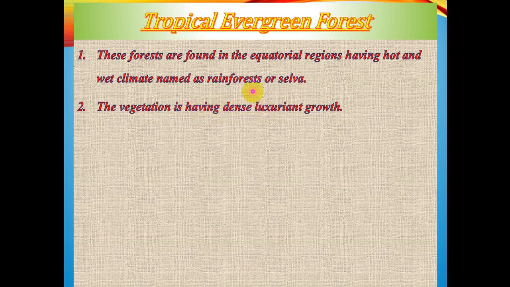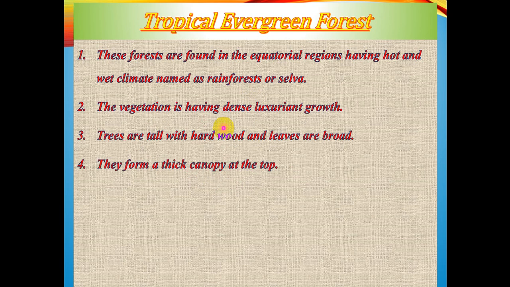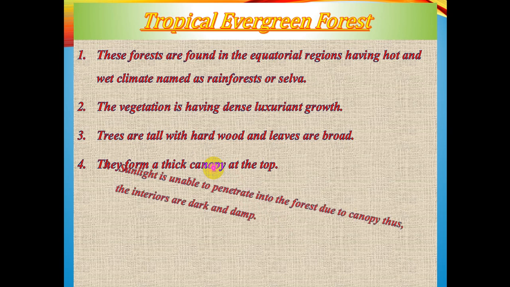Next, the vegetation has dense luxuriant growth. You got the reason why it has a dense luxuriant growth. Next, trees are tall and hardwood and leaves are broad. They form a thick canopy at the top. Canopy means it is making a carpet-like structure where the branches of the trees meet with each other, and from the satellite image it gives the appearance as if a green carpet is spread out above the ground. So this is a thick canopy at the top.